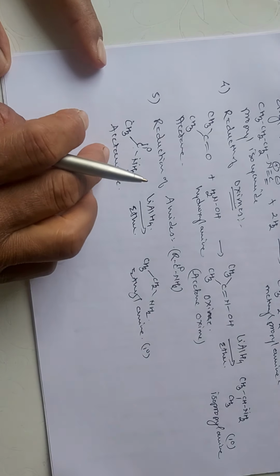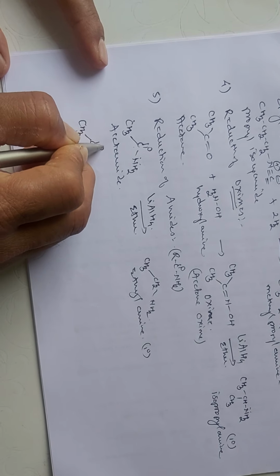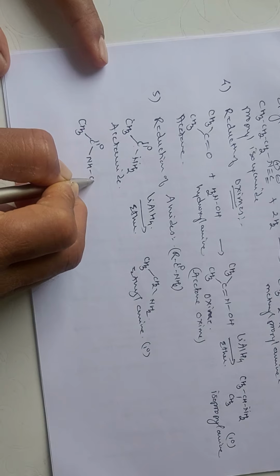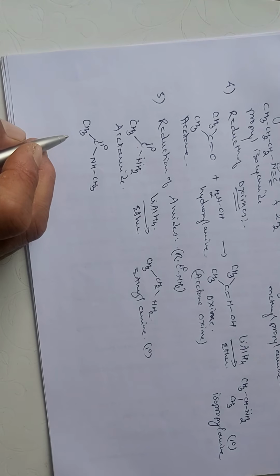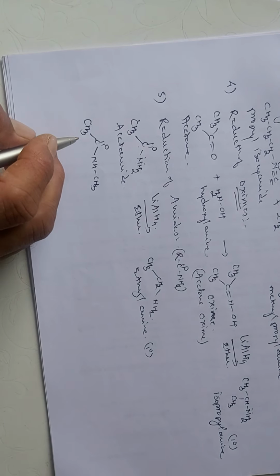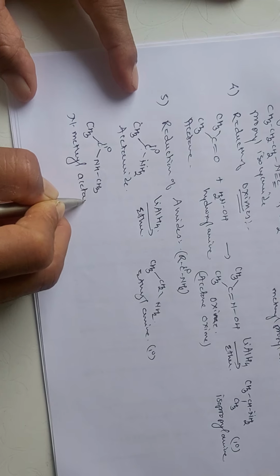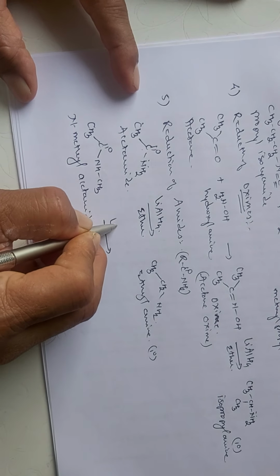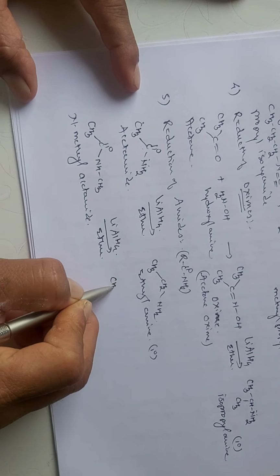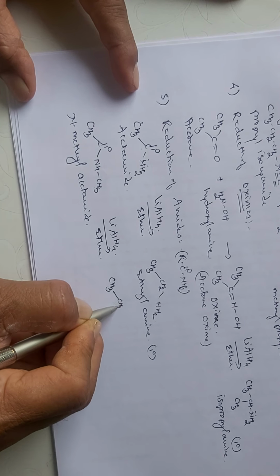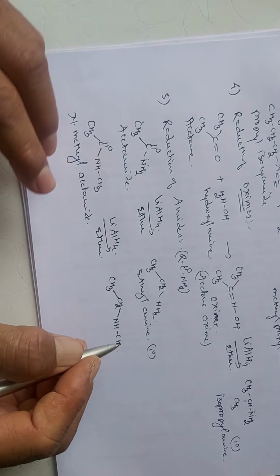And if instead of acetamide we take N-substituted amides, that is your CH3 C double bond O NHCH3, N methyl acetamide, this on reduction with lithium aluminum hydride in presence of ether will give you the formation of CH3 CH2 NHCH3, that is ethyl methyl amine.